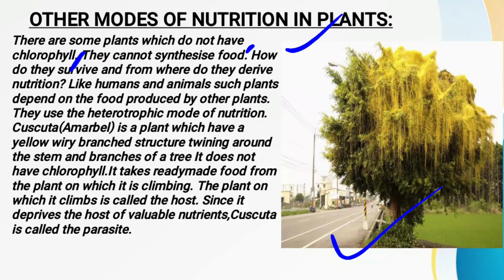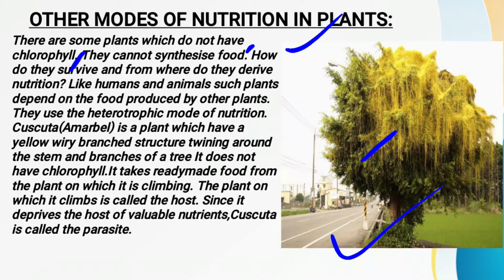As you can see here, a marble has a wiry structure and it climbs over any other kind of tree. When it climbs over another tree, it gets its nutrients from that particular tree on which it is climbing. The plant from which the marble is getting nutrition is called what? That is called the host. And the cuscuta, or the marble, is called a parasite. Why is it called a parasite? Because it is getting its nutrients from the other plant.